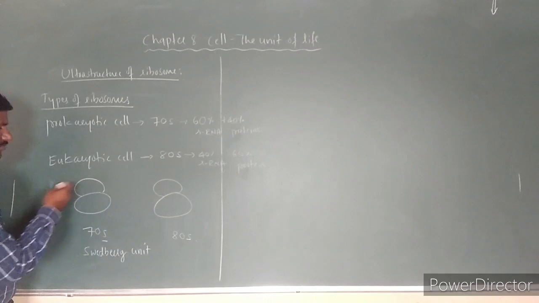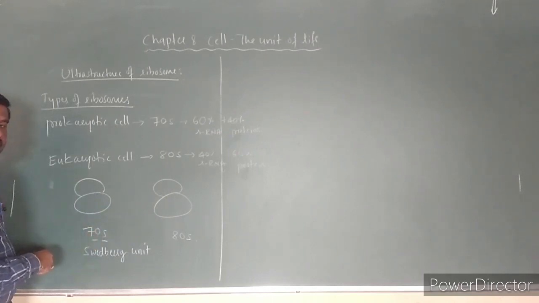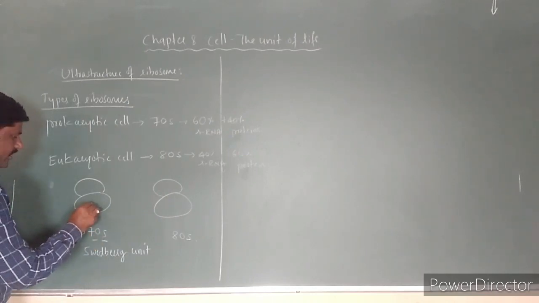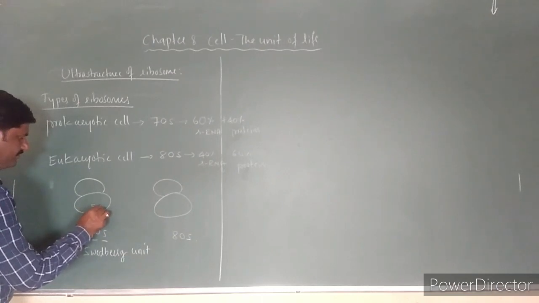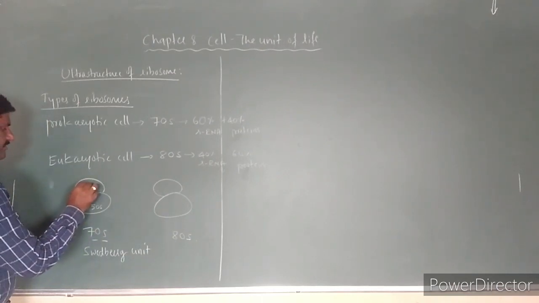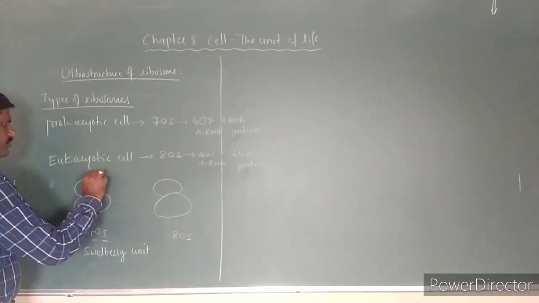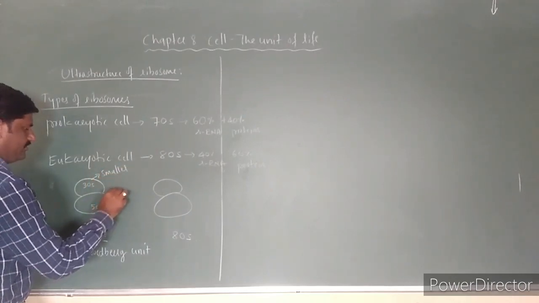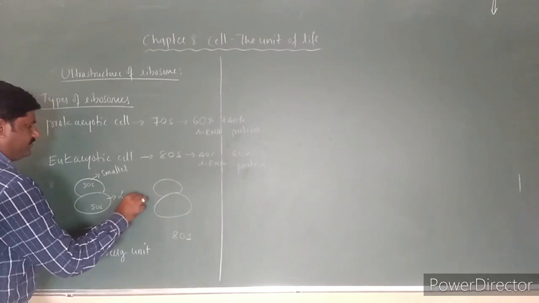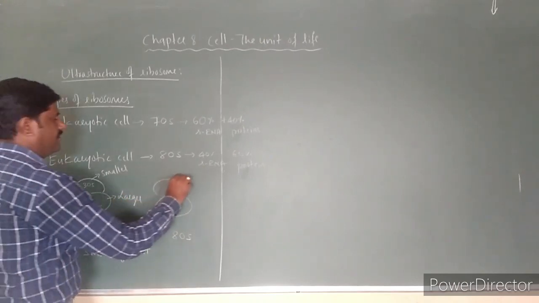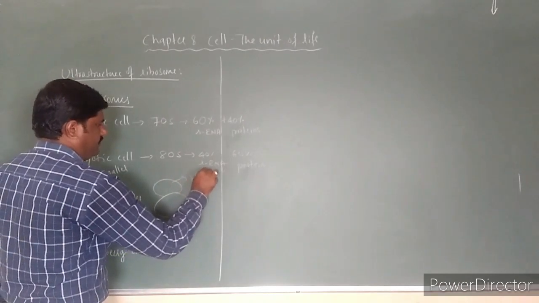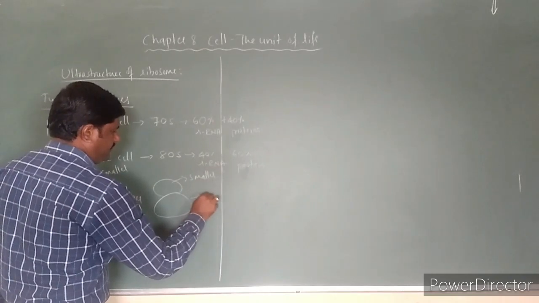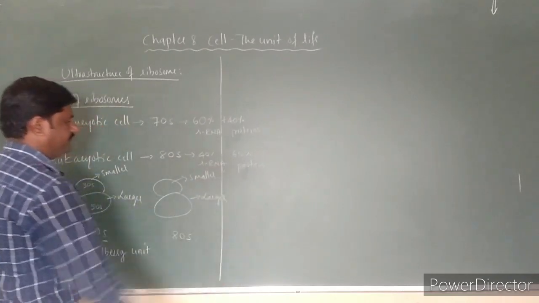In the 70S ribosome, there is a 50S subunit and a 30S subunit. This is the smaller subunit and this is the larger subunit. And in the 80S, this is also the smaller subunit and this is the larger subunit.